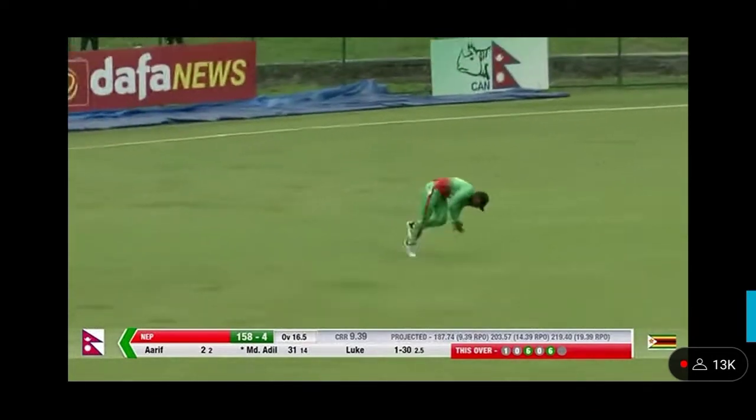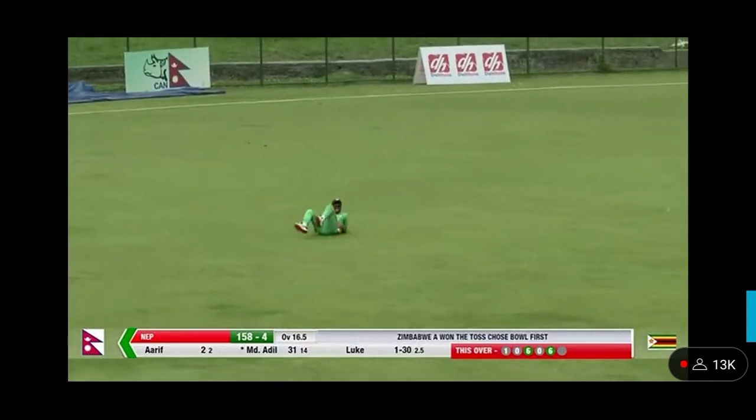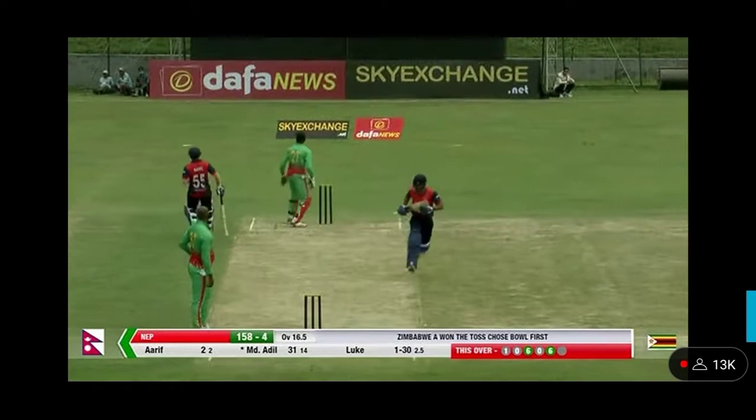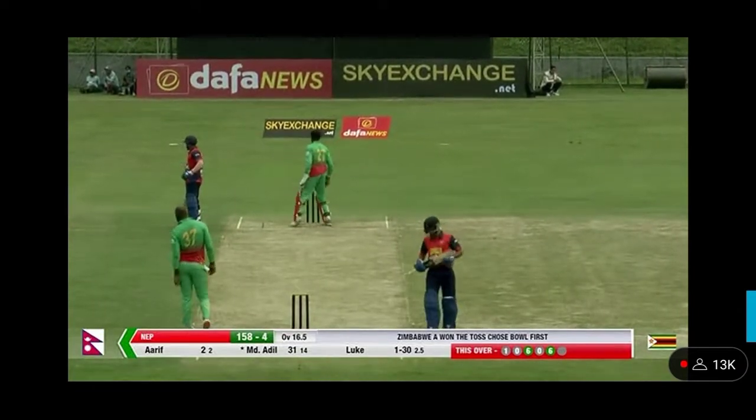So he follows this one up into the leg side with what should be just a single, despite the acrobatic efforts. They're going to get back for a second.